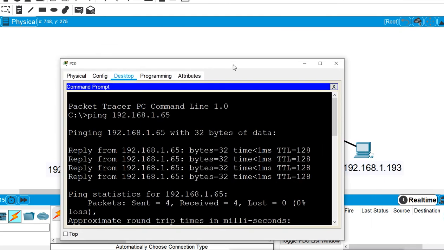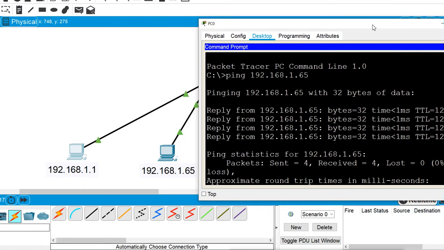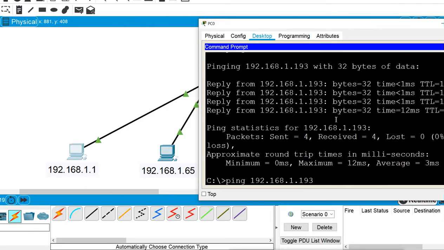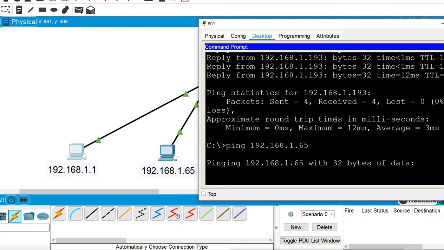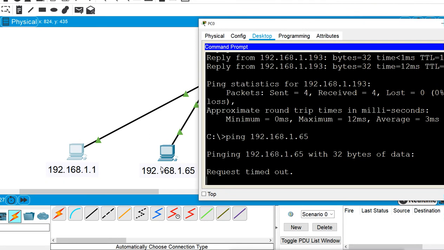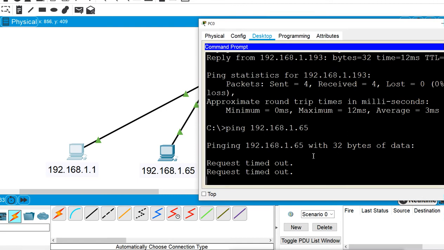This first machine, I will try to ping this other machine first, 65. And now it is not getting any reply. Why is it not getting a reply? Because now this 65 is from a different subnet. So it cannot connect. It is now considered a different subnet. Same as 65, we cannot communicate with other machines like this.